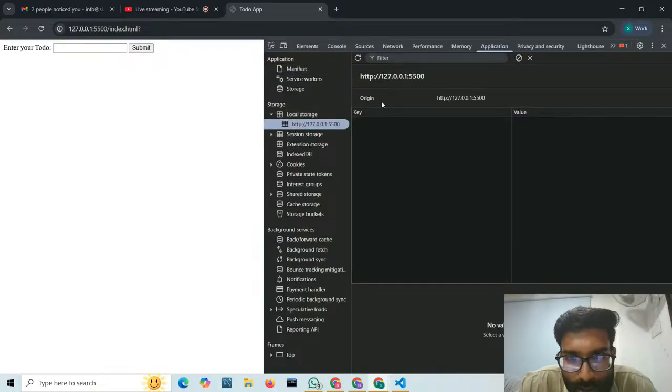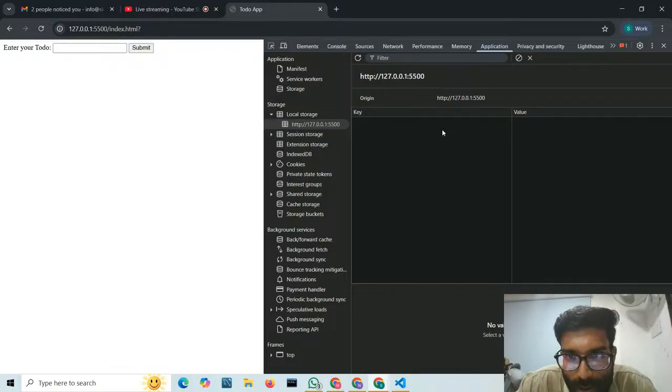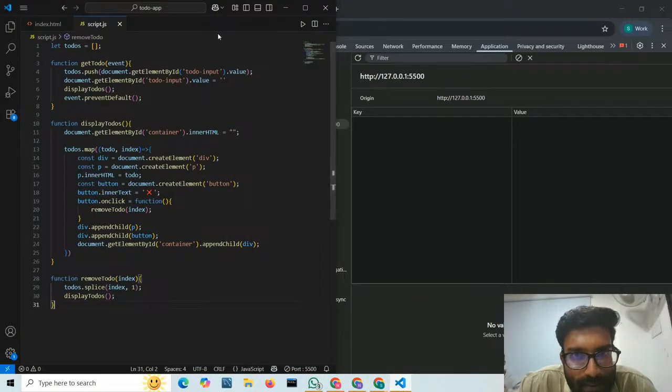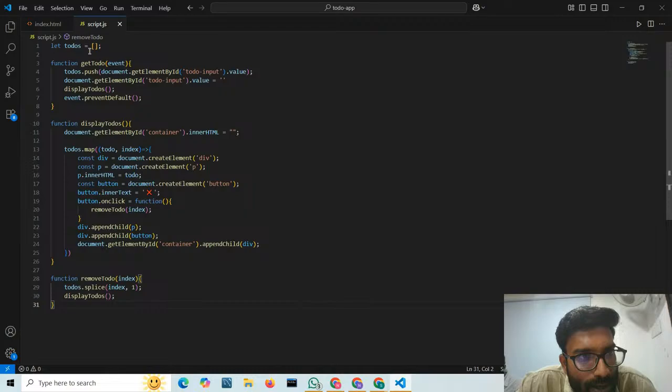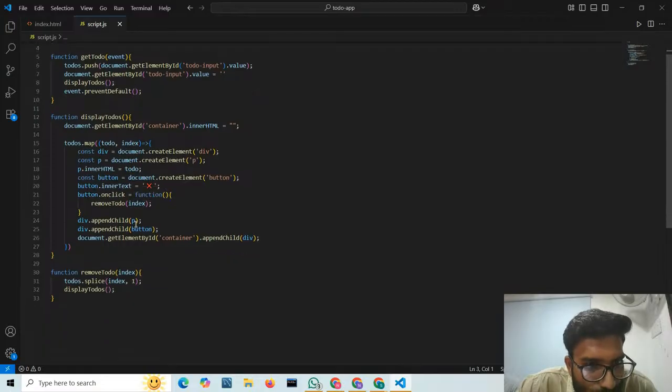So what is local storage? Local storage is my website storage. So whatever I am doing here, I can store everything inside this local storage. So that is the next thing I am going to implement. I am going to save all my to-dos inside my local storage. So here, I will not assign it a default value of empty array. Now let us see where we want to save our to-dos.